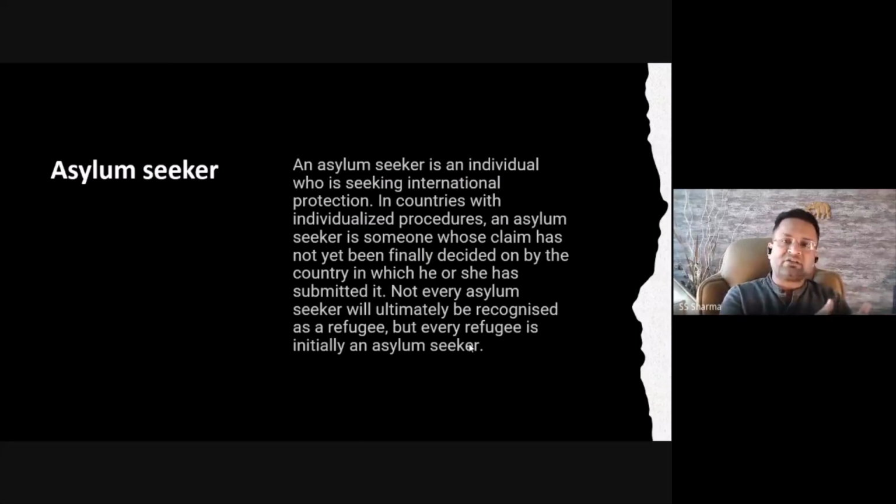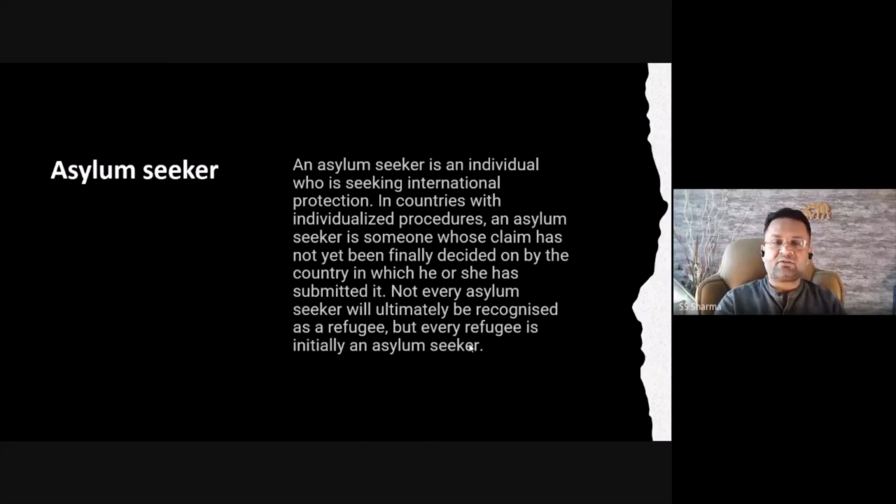So once they reach the borders of another country, they usually submit some kind of documents, they seek refuge or asylum. So whoever has asked or has submitted his or her documents saying that we want to leave this country and enter your country, that status, till the time he or she has been provided with the status of refugee, is understood as an asylum seeker.